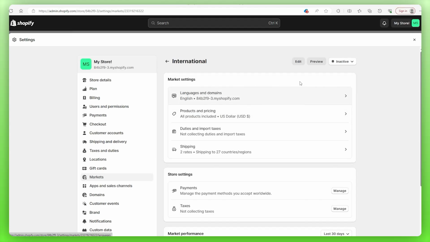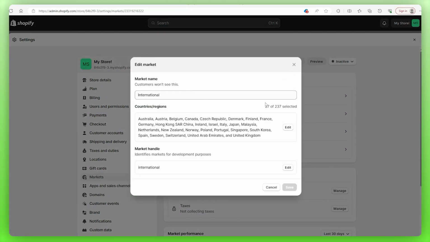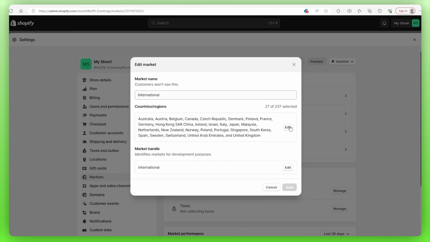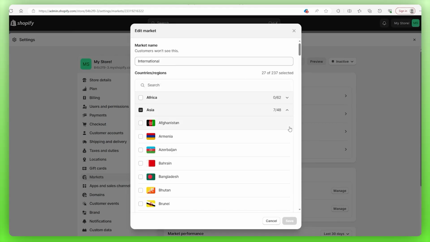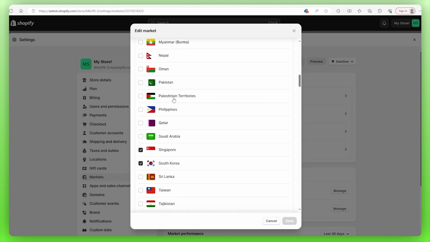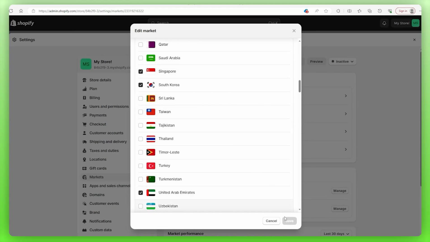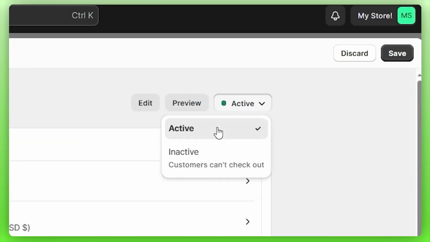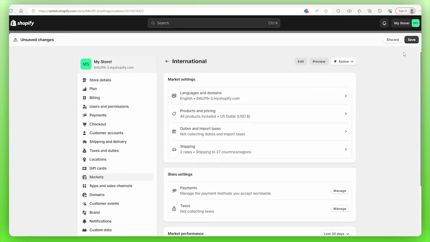Now, if we go to this edit button right here, we can see all the countries that have already been added. To change it, you can click on edit again from the box here, and you'll be shown this list from where you can exclude or add countries that you sell in. When you're done that, you can save your selection and then go to where it says inactive and then activate these markets. And then make sure to save things again, that is very crucial. From here, let's go to the shipping and delivery tab.